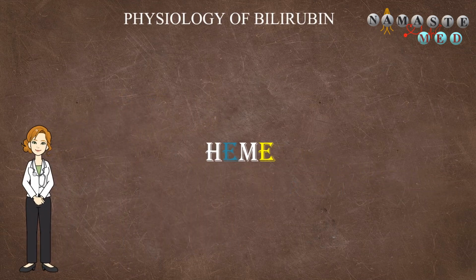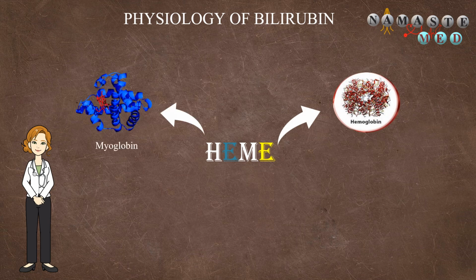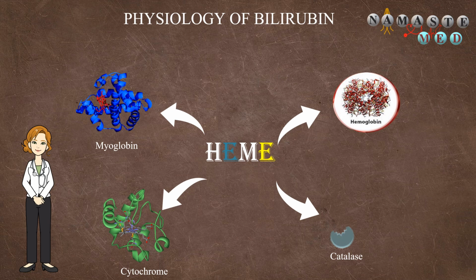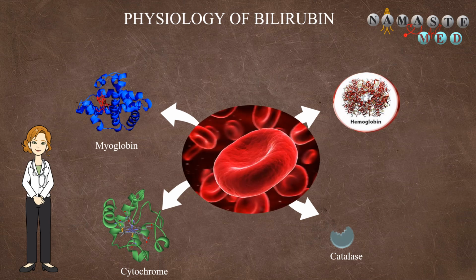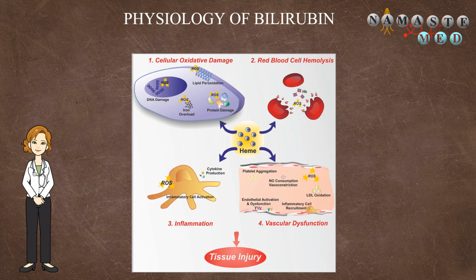Heme is a constituent of hemoglobin and various proteins like myoglobin, cytochrome, and catalase. Hence, it is released due to the breakdown of aging RBCs and heme-containing proteins. Mostly because of the catalytic active iron heme contains, excess heme is toxic to the body in the following ways. Oxidative cellular damage. Free heme is a source of iron that may produce toxic free hydroxyl radicals, a reactive oxygen species, via the Fenton reaction. These reactive oxygen species cause oxidative damage to lipid membranes, proteins, and nucleic acids.